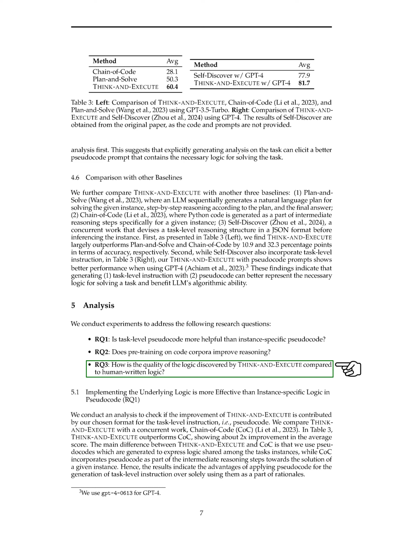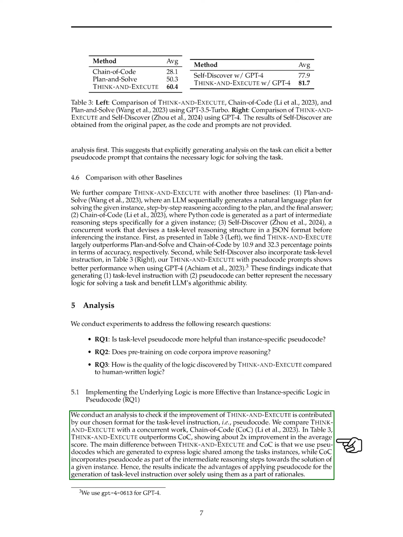We addressed several research questions, including the effectiveness of task-level pseudocode compared to instance-specific pseudocode, the impact of pre-training on code corpora on reasoning, and the quality of logic discovered by Think and Execute versus human-written logic. Our analysis showed that implementing underlying logic through pseudocode was more effective than using instance-specific logic, highlighting the importance of task-level instructions in enhancing algorithmic reasoning.